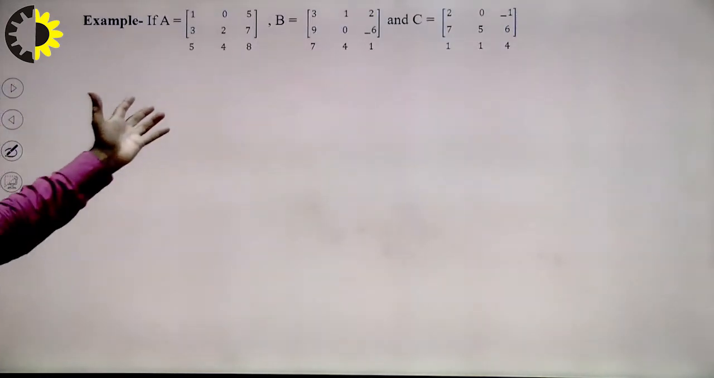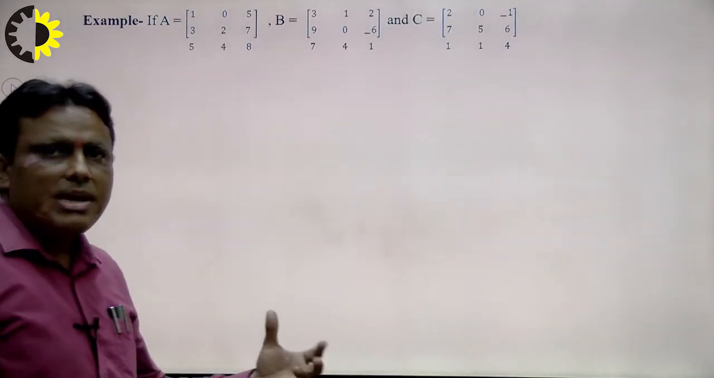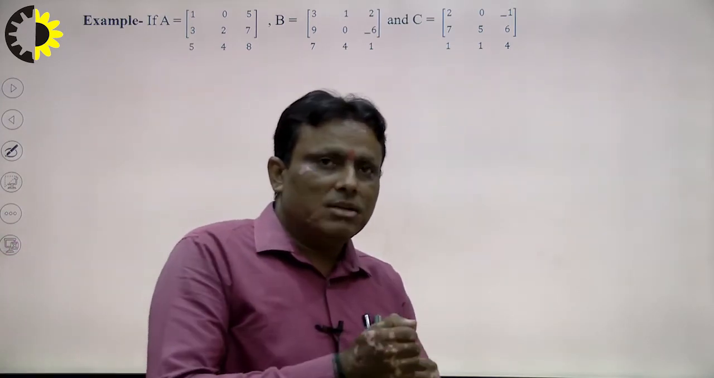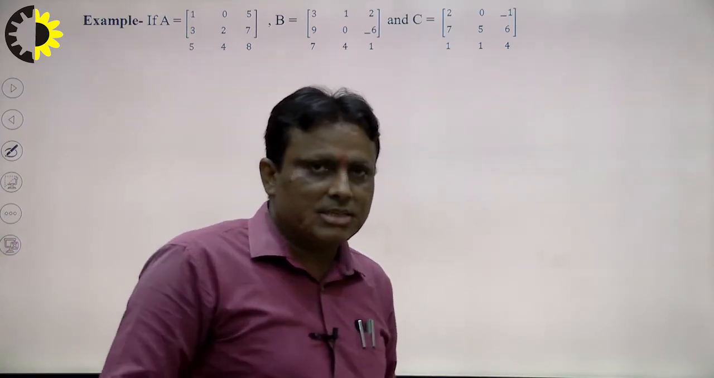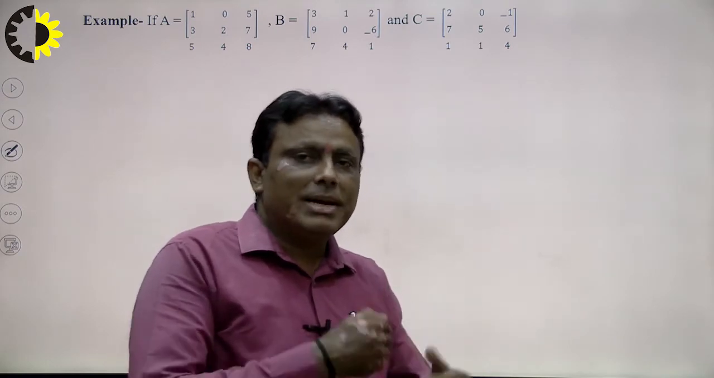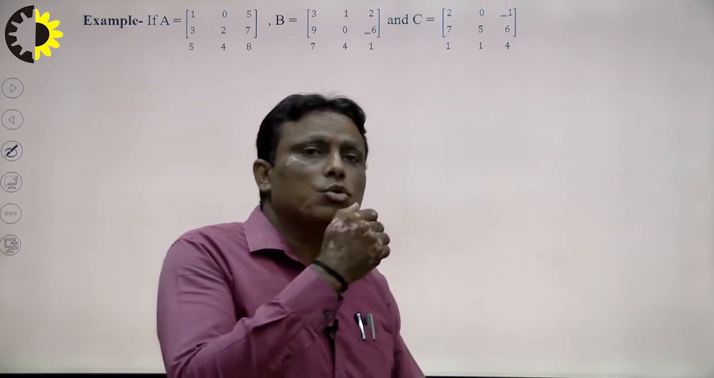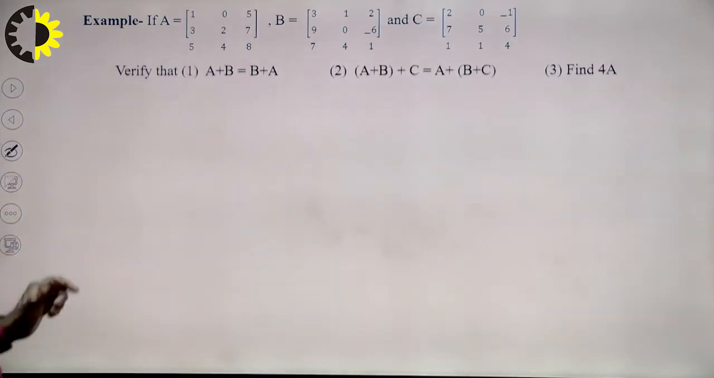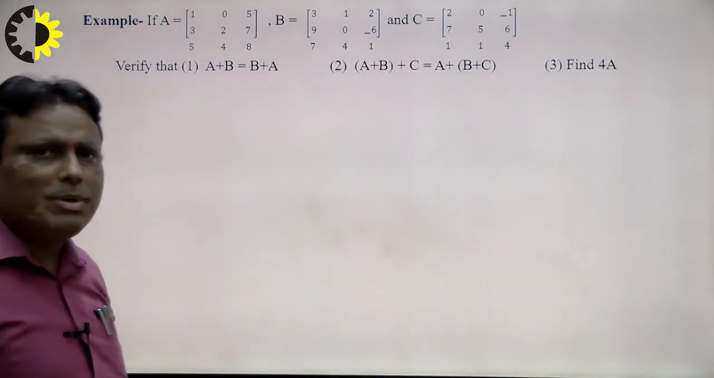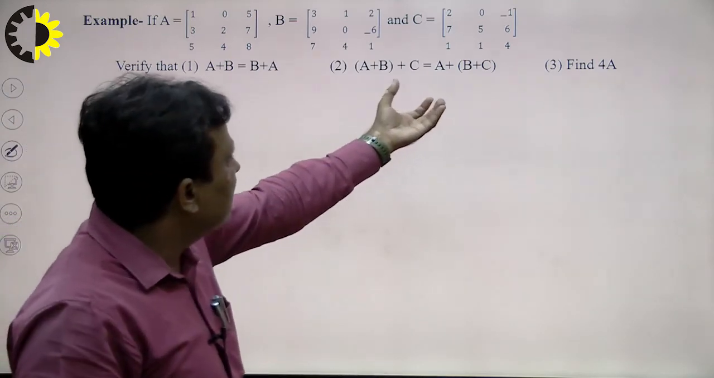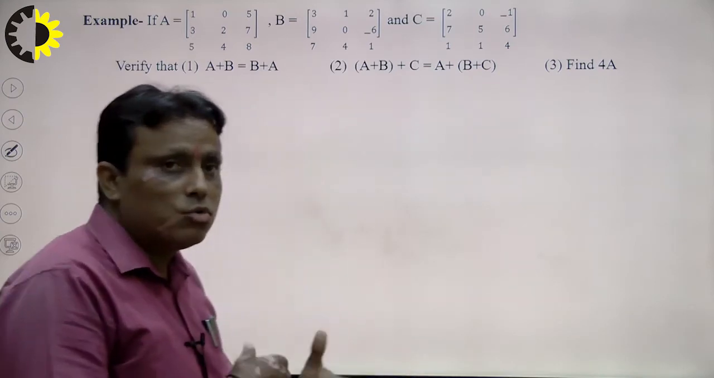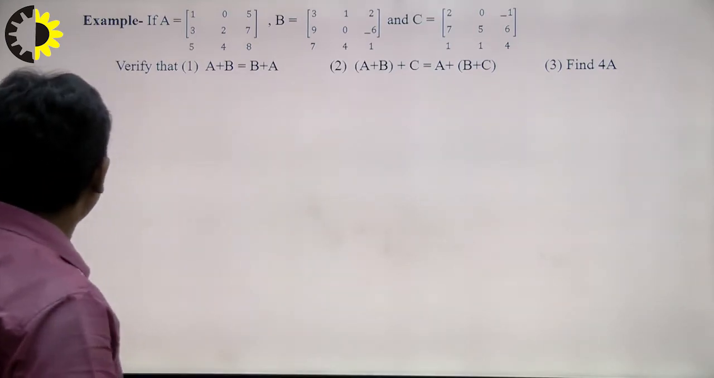Suppose this is another example, A, B, C. Now the question is how to add two or more matrices and how to multiply matrices by a constant quantity. Also, how to subtract two matrices or more than two matrices. So I explain one by one. Verify A plus B is equal to B plus A, A plus B plus C is equal to A plus B plus C. And next is find 4A. How to write 4A? So I explain one by one.